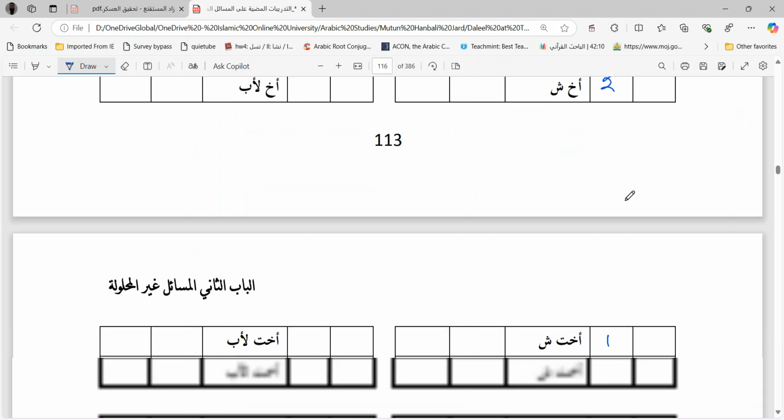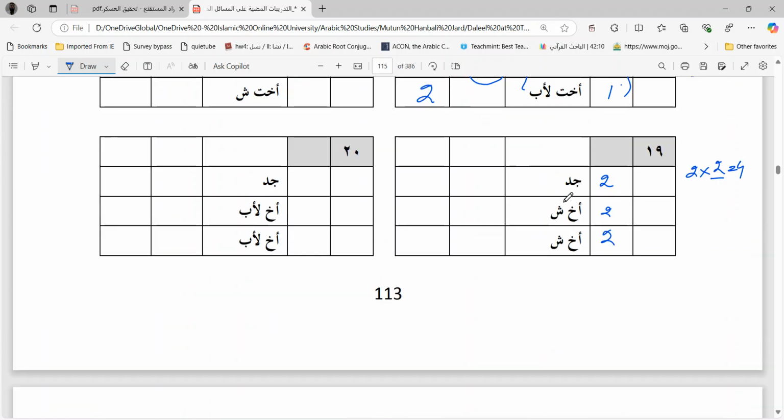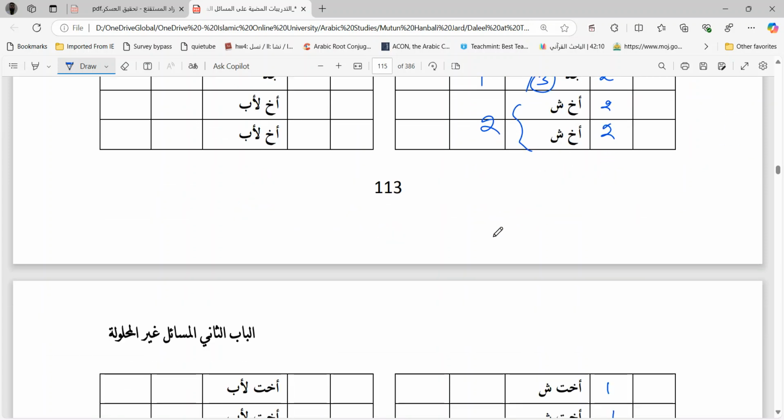2 plus 2, 4, 5, 6. 4 is less than 6. So here also we'll give 1 by 3 to the grandfather. Aslul masala, which means the number of parts the property should be divided into, is 3. 1 will go to the grandfather, and 2 shares are divided between the brothers and the sister.